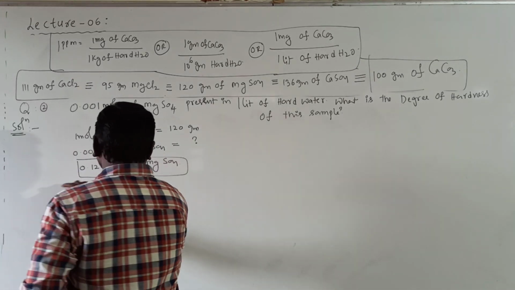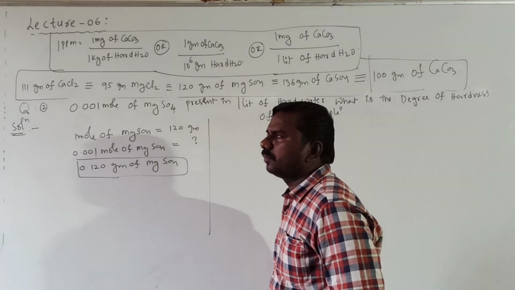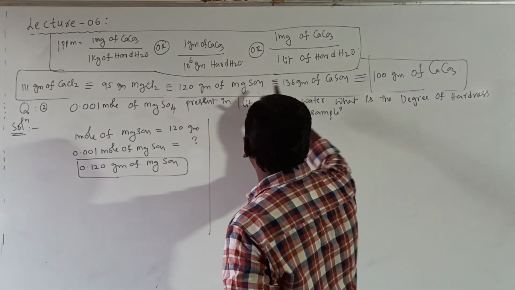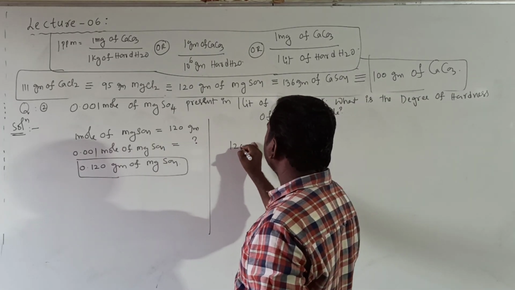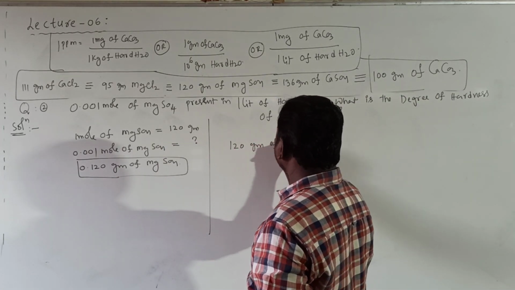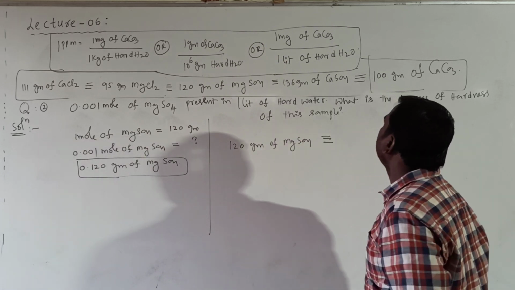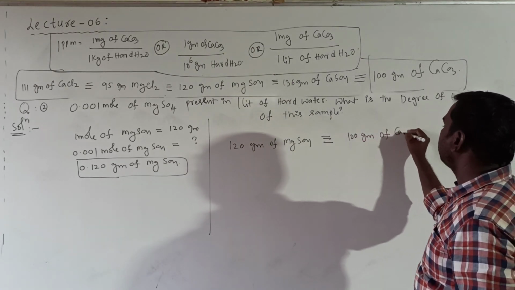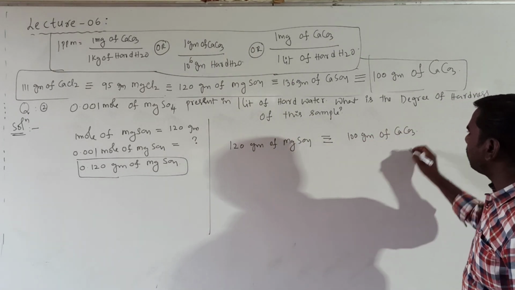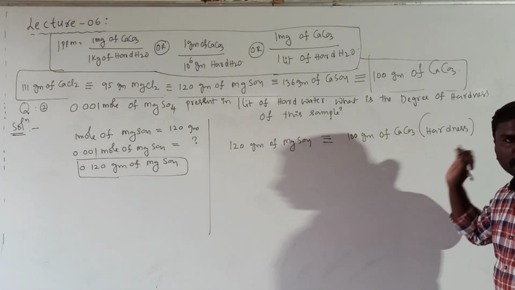First of all, the mole is converted into grams. Now, the relation between MgSO4 and the degree of hardness: 120 grams of MgSO4 is equivalent to 100 grams of CaCO3. CaCO3 indicates hardness of water.